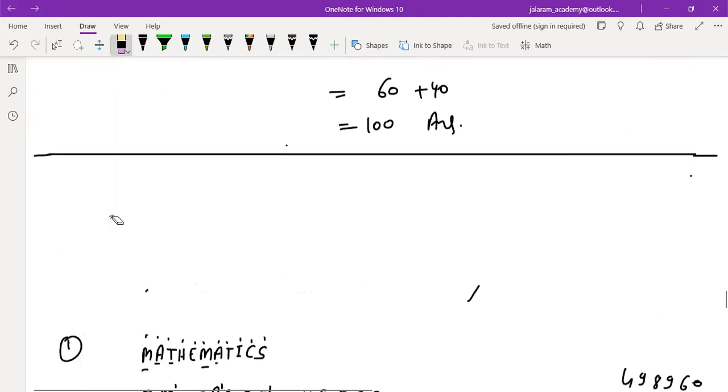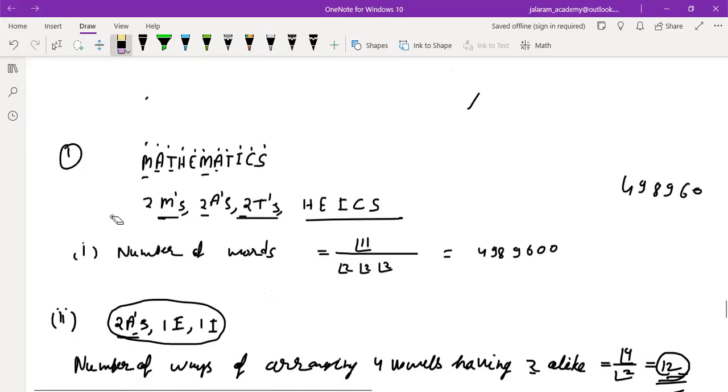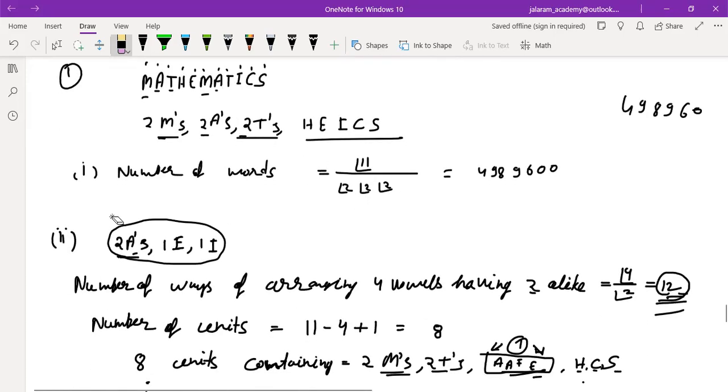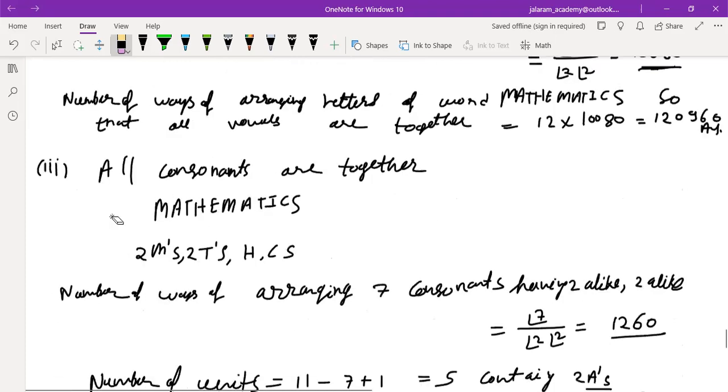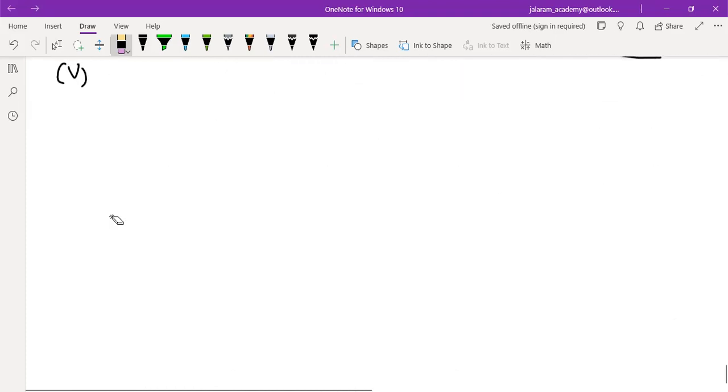All vowels do not occur together, then we write total when there is no restriction, minus when all the vowels occur together. So you must have understood when all vowels do not occur together, we will write all words minus number of words when vowels occur together.